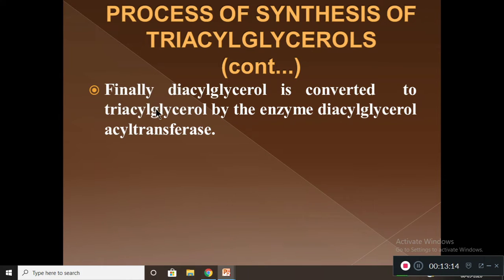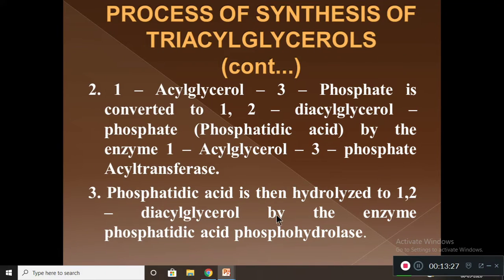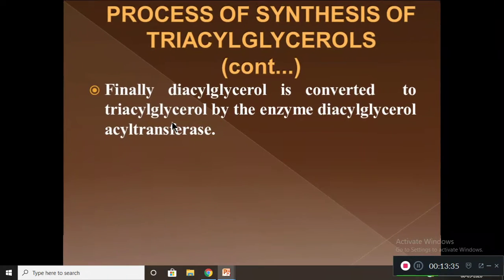So the triacylglycerol is produced from diacyl glycerol with the help of this enzyme. Here phosphatidic acid is converted into 1,2-diacyl glycerol, and this diacyl glycerol will be converted into triacylglycerol in the next step by diacyl glycerol acyl transferase. So this is how triacylglycerol synthesis occurs.